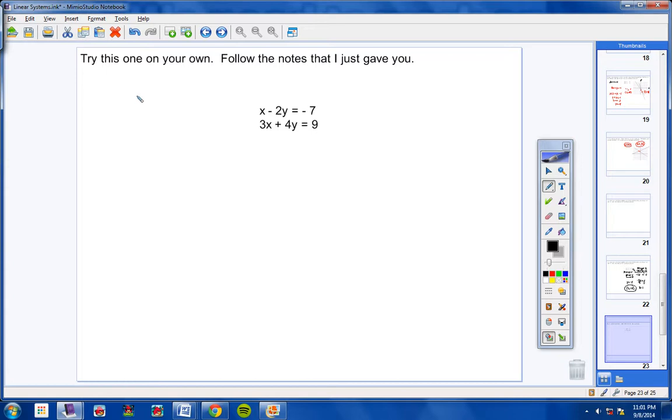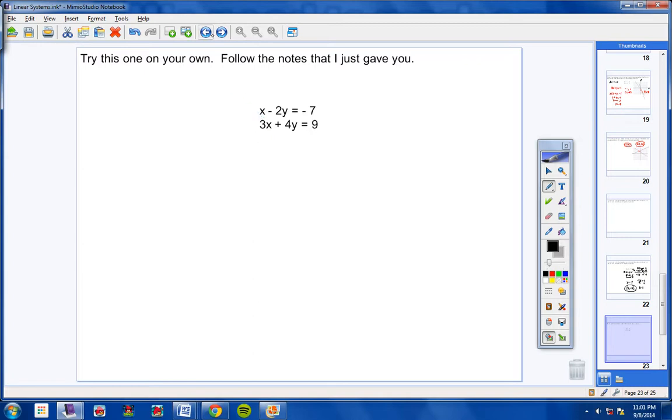Now, I want you to try this one on your own. Follow the notes that I just gave you. You're going to use linear combination. Students, listen. I would like all of us to do this the same way, so that when you unpause the video and I work this out for you, we all have tried to eliminate the same variable. Okay, so let's eliminate the x's.